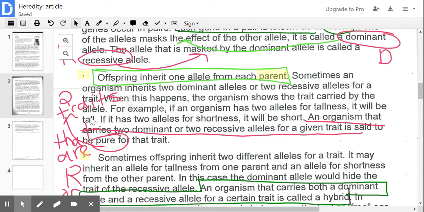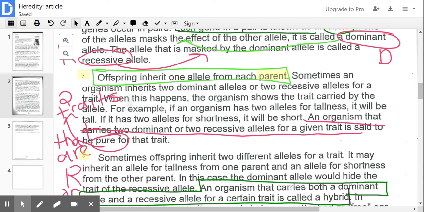An organism that carries two dominant or two recessive alleles for a given trait is said to be pure for that trait. So for example, if you receive one dominant trait from mom and one dominant trait from dad, you're going to be dominant. If you receive one dominant and one recessive, then that's different.